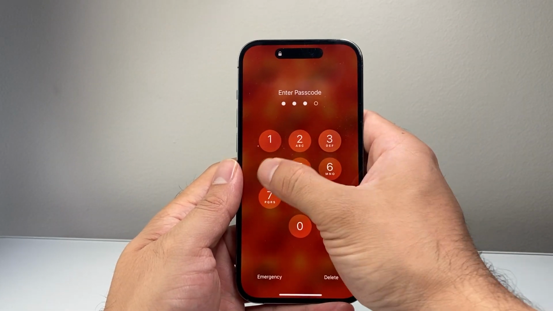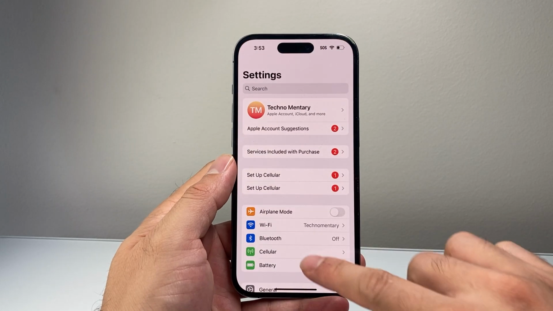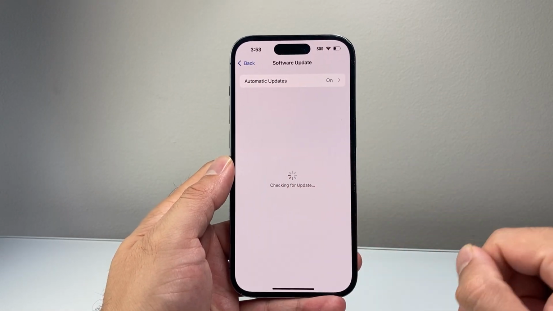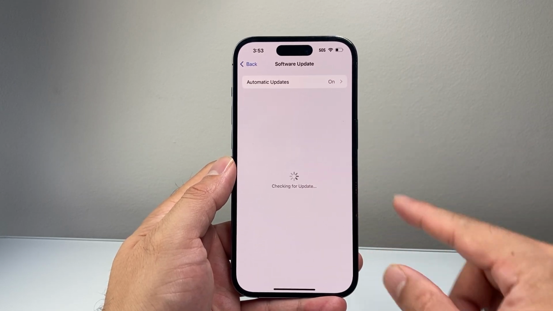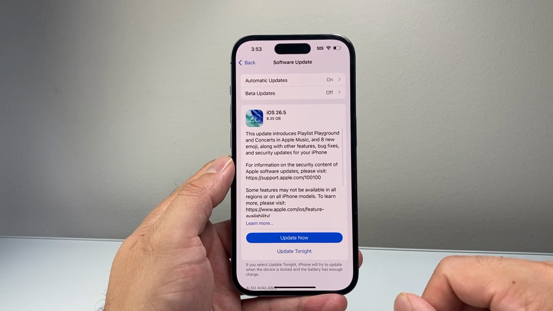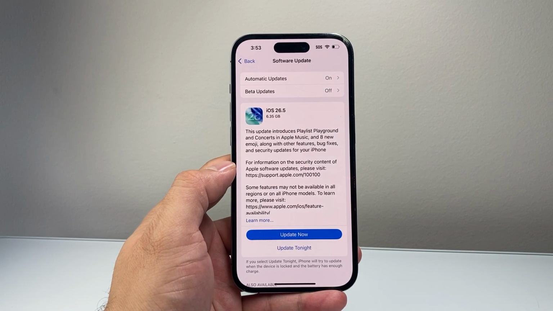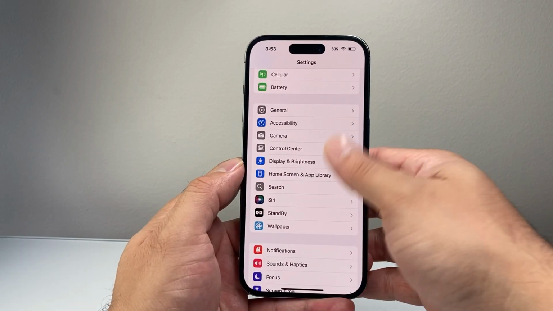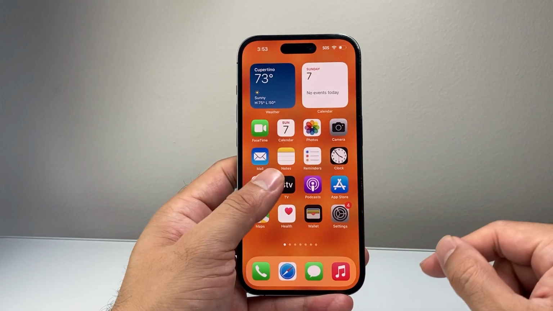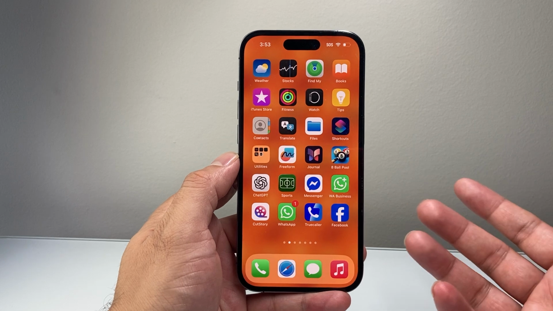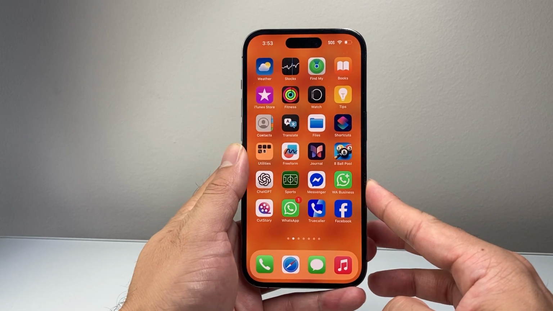And finally, if you did all of this and are still having issues, you want to go to your settings, then go to general and software update, and update the phone software to the latest version, just to make sure it's not a bug in the software. If you did all of these steps and it simply doesn't work for you, it could be an issue with the actual device itself, especially if other apps aren't playing sound. You might have a hardware issue, and in that case, you'll have to get it repaired.